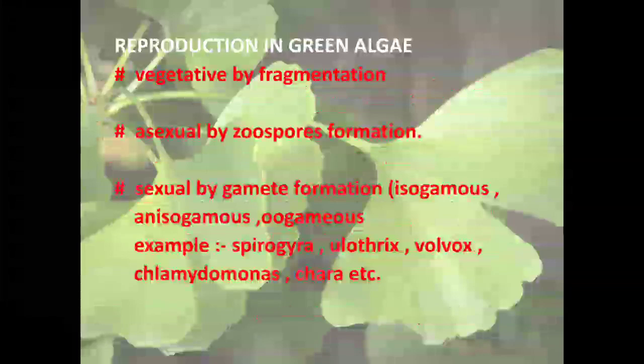In asexual reproduction, spores known as zoospores are formed and are responsible for the development of the entire plant. In sexual reproduction, gametes are formed. When the same type of gametes fuse, it is known as isogamous, and when different types of gametes fuse, it is known as anisogamous. Sometimes it is oogamous. Examples are Spirogyra, Ulothrix, Volvox, Chlamydomonas and Chara. These are known as green algae.